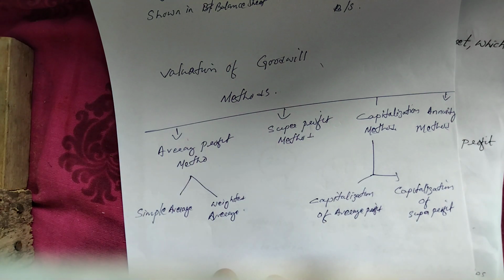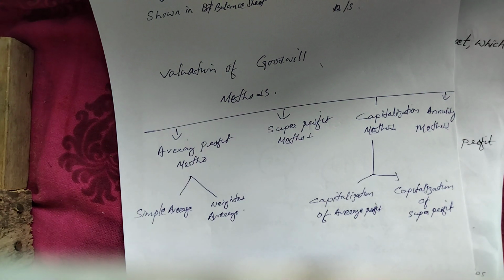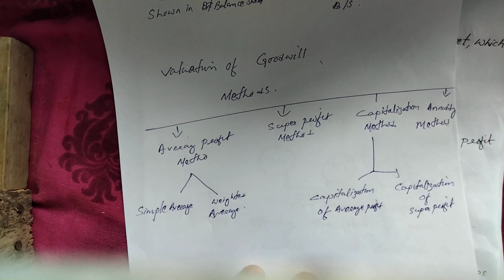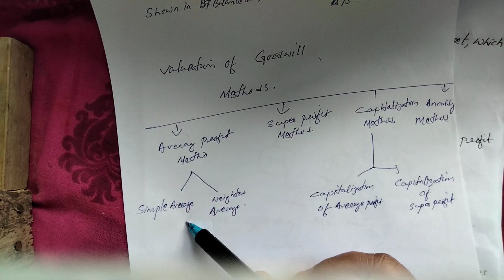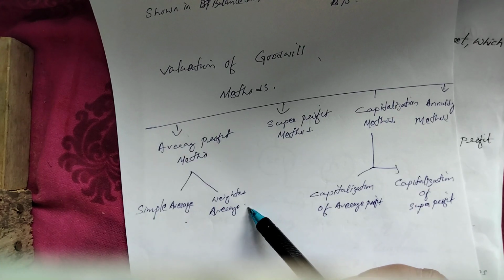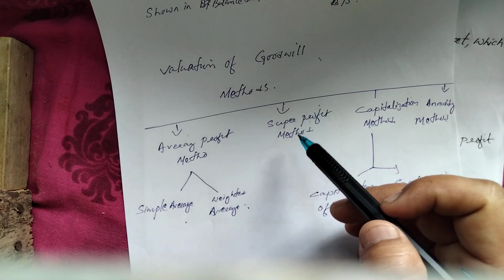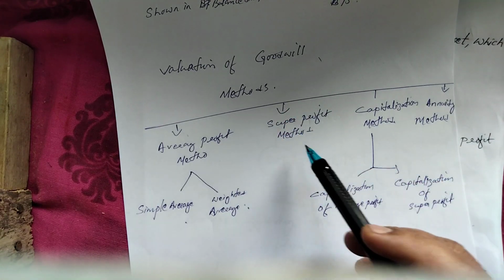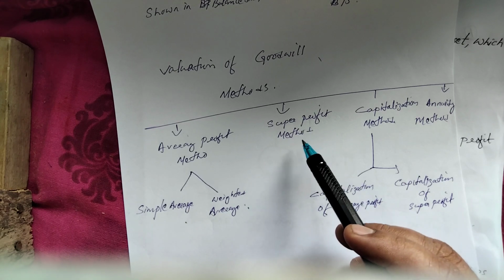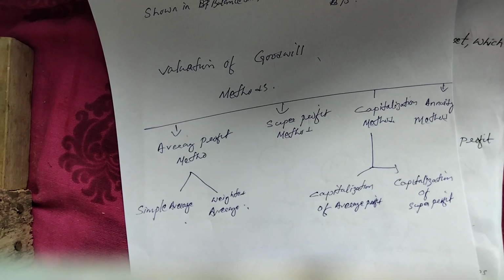Hello students, let us continue with valuation of goodwill. So till now we have done average profit method. Under that I have already done one question from simple average method and one question from weighted average method. Now today I will be starting with super profit method. From super profit method we are going to find the value of goodwill.